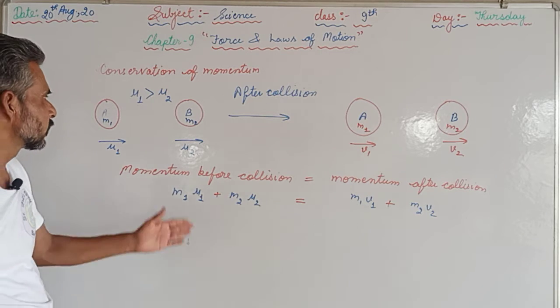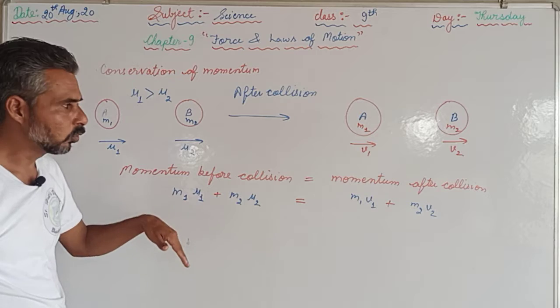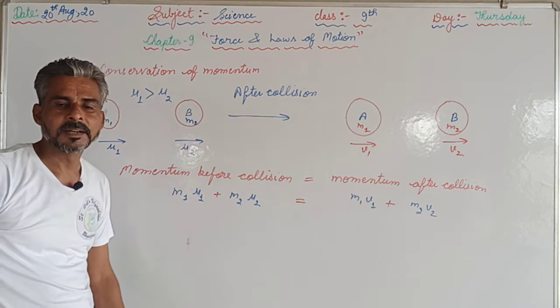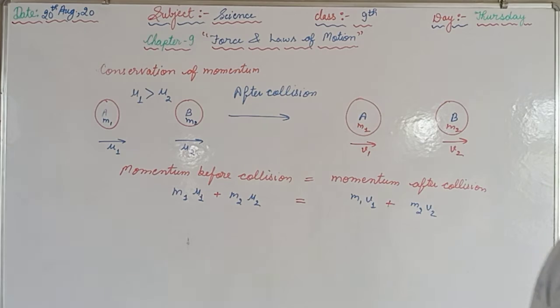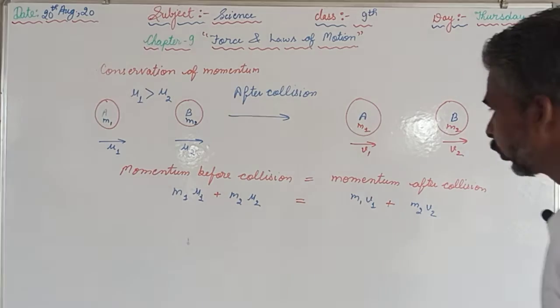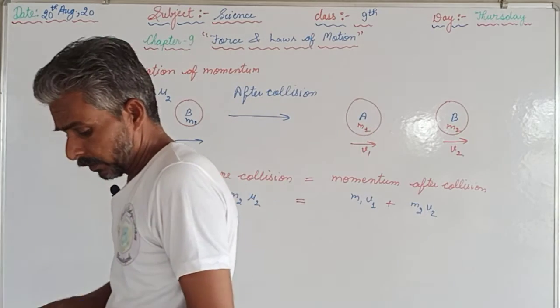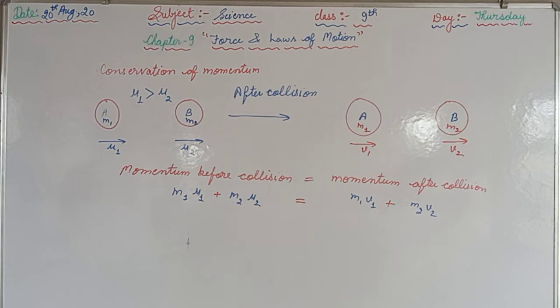One additional condition is there: u1 is greater than u2. v1 and v2 are the velocities of these balls after the collision. So this is the statement of conservation of momentum.